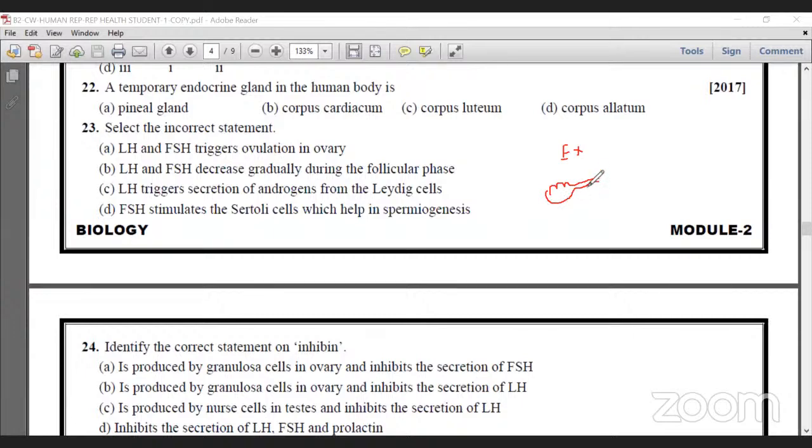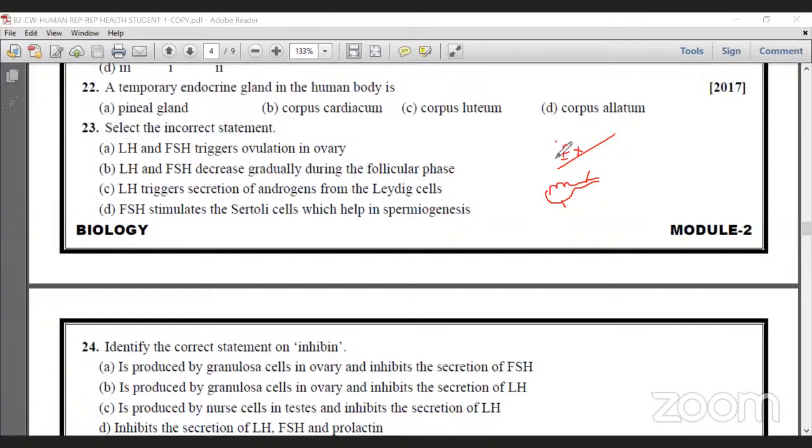Examples: lacrimal gland secretes tears, sweat gland secretes sweat, salivary gland secretes saliva, milk gland secretes milk, the liver secretes bile juice through a duct, and the pancreas also has a duct.